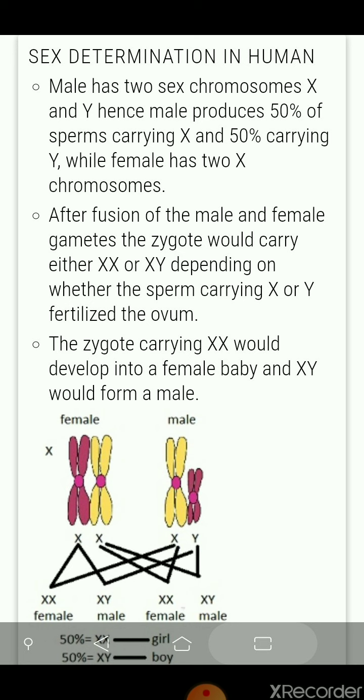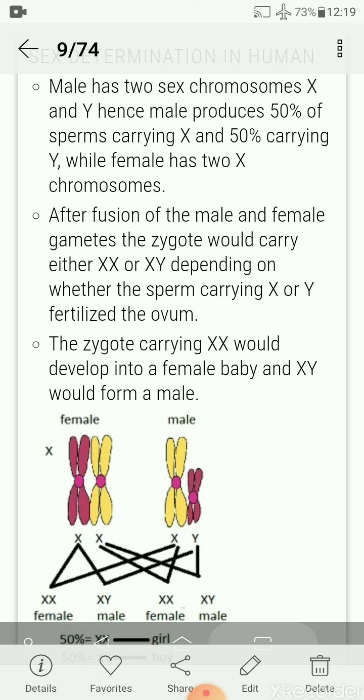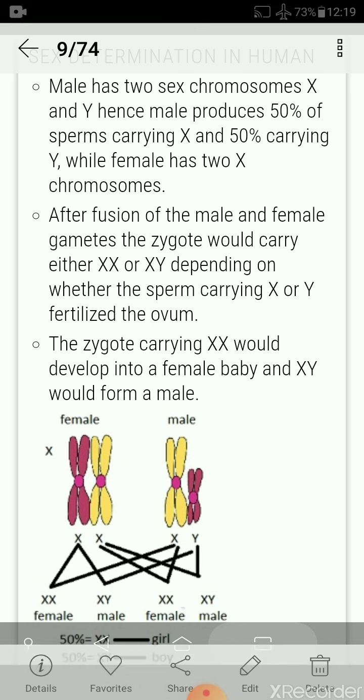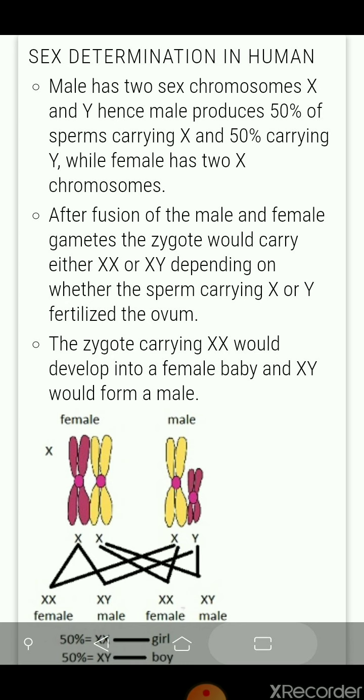So this is the chance of which sperm will fertilize the ovum. The zygote carrying XX would develop into a female baby, and if it is XY, it develops into a male baby. So this is the process of sex determination in humans, how the male and female develop.